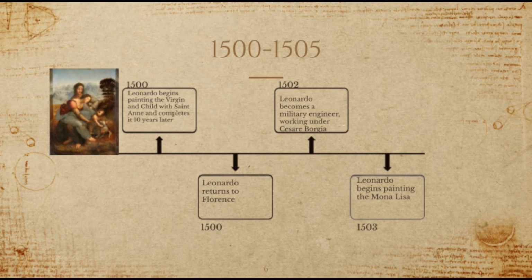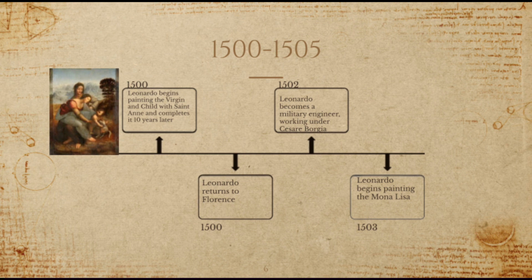In 1500, Leonardo returns to Florence and begins painting The Virgin and Child with St. Anne and completes it nearly 10 years later. 2 years later, Leonardo becomes a military engineer working under Caesar Borgia.